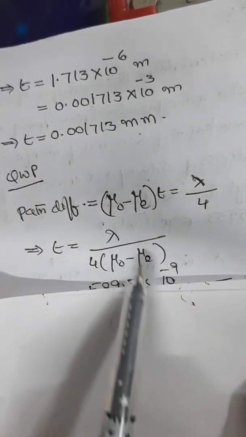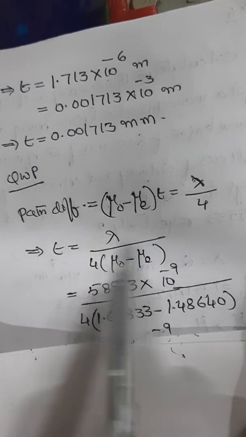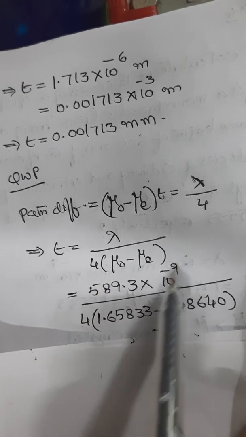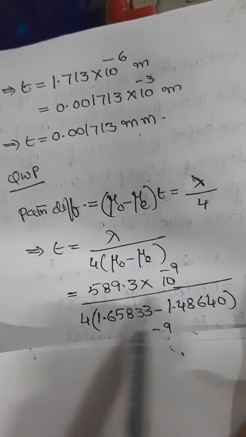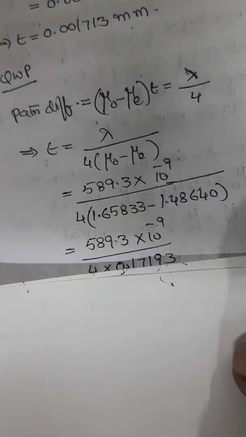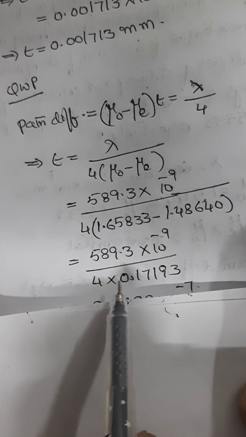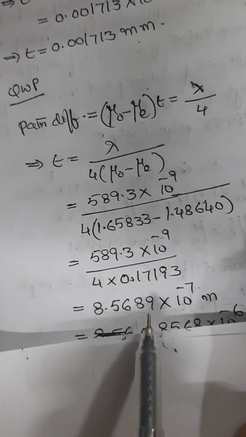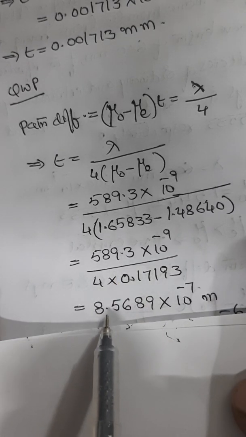Substitute these values: T will be 589.3 into 10 power minus 9 divided by 4 into the difference of the refractive indices. When you simplify this, it becomes 589.3 into 10 power minus 9 by 4 into 0.17193. You can expand and simplify this. So this is the ultimate answer.